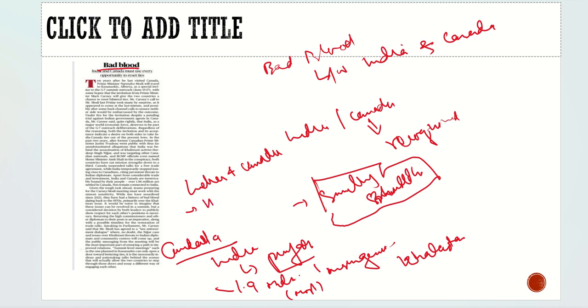Recently, two years back, I guess in 2023, this Hardeep Singh Nijjar case came up when he was assassinated there. It was the Trudeau government at that time in Canada that directly accused the Indian Home Minister of being responsible for his assassination. It was not liked by the Indian side, and so there were tensions between India and Canada, and the tensions rose so much that the Canadian officials were told to leave the country.